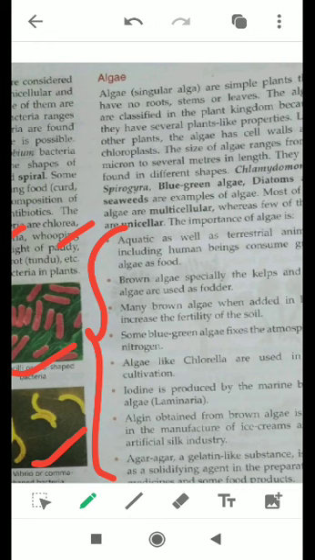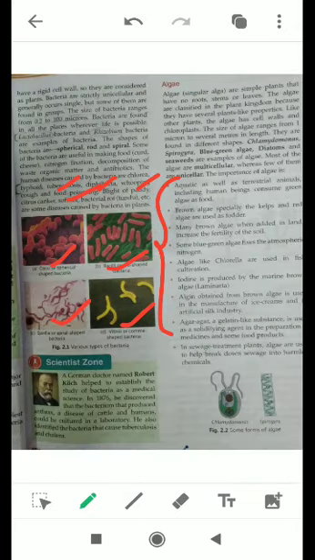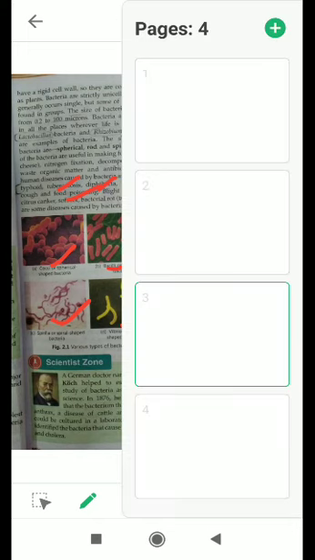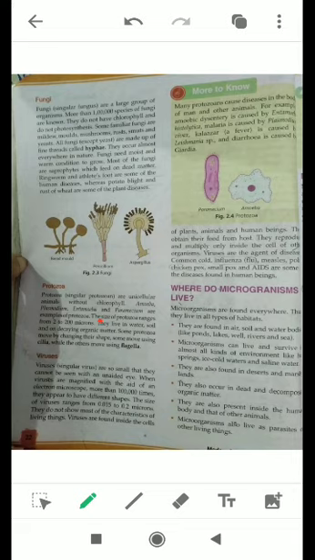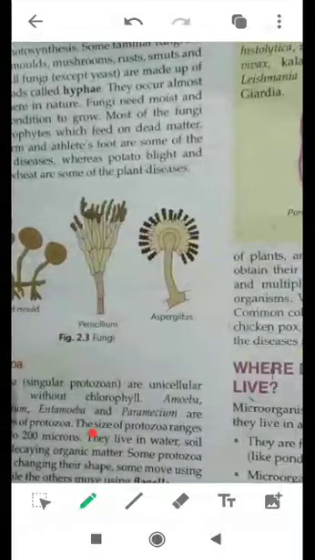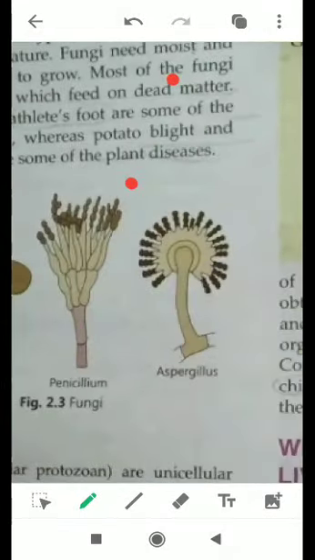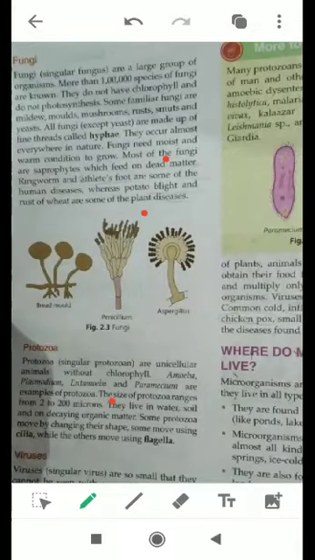Okay, and after algae we're going to see the next topic, that is fungus. Fungi is another type of microorganism, and in this microorganism you can see various types of fungus.